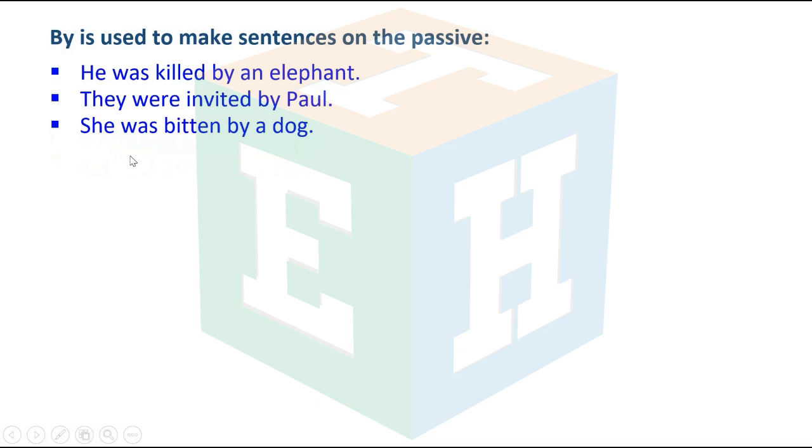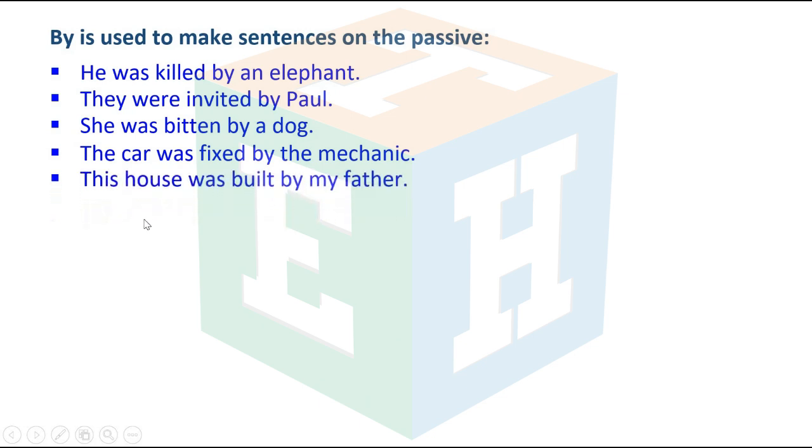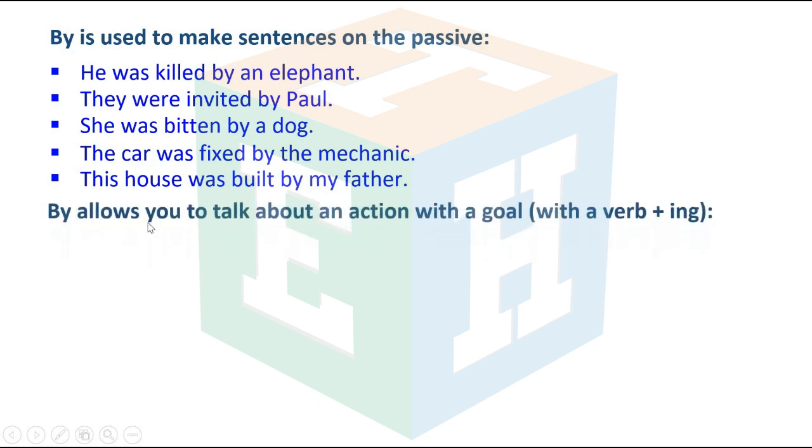She was bitten by a dog. The car was fixed by the mechanic. This house was built by my father. By allows you to talk about an action with a goal, with a verb plus ing.